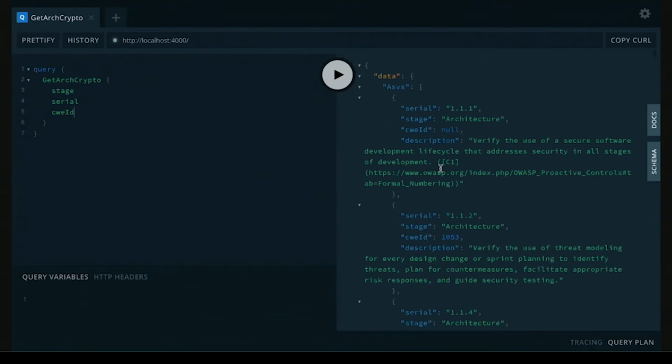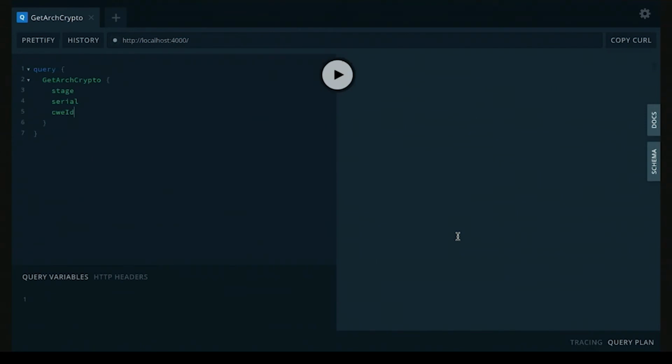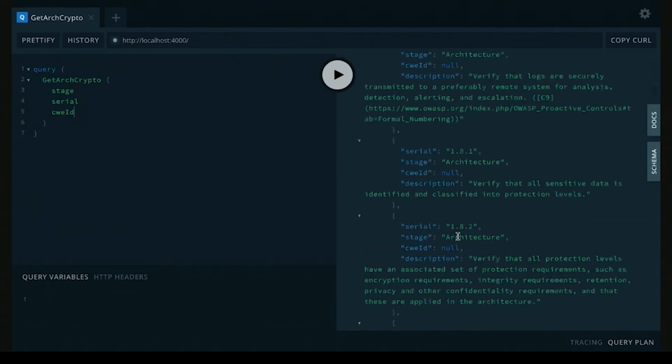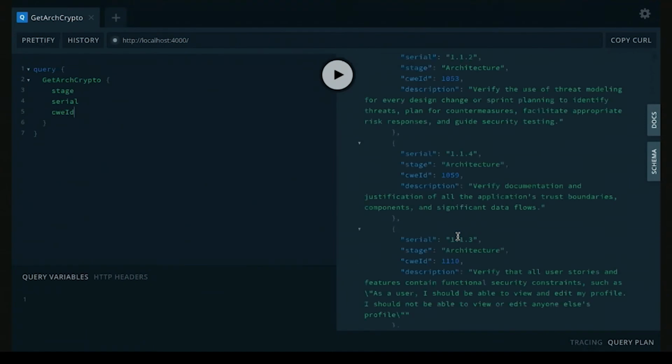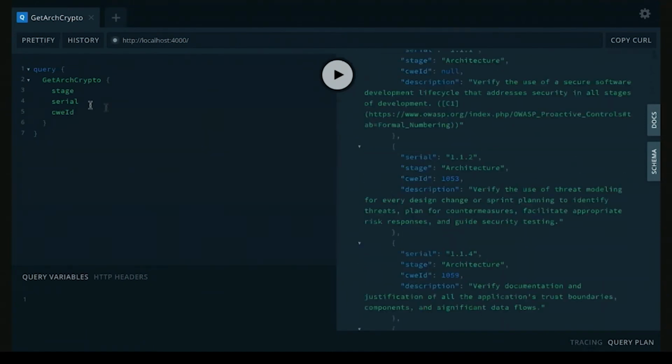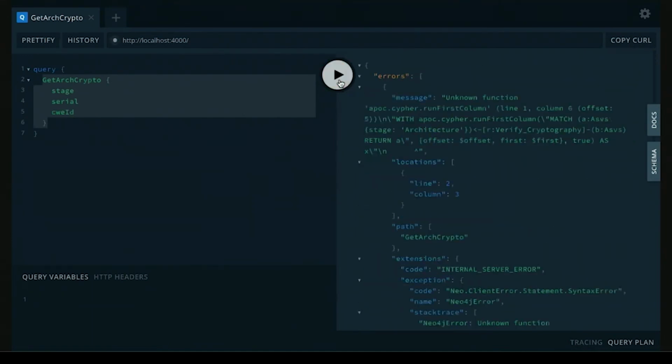Before I run the query, I can quickly see that I have all the 285, 286 items that I have seeded into the database just as ASVS without any relationship. This is where I'm leveraging this relationship to give me very specific data. Give me anything that is in architecture but related to cryptography. And I do the search.